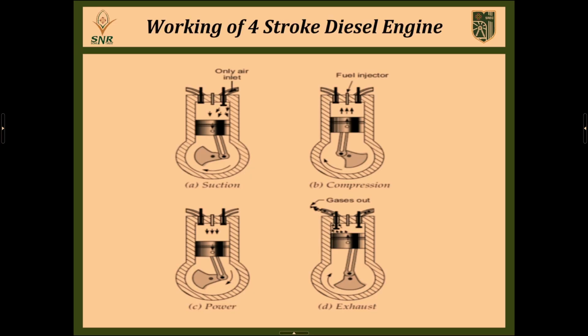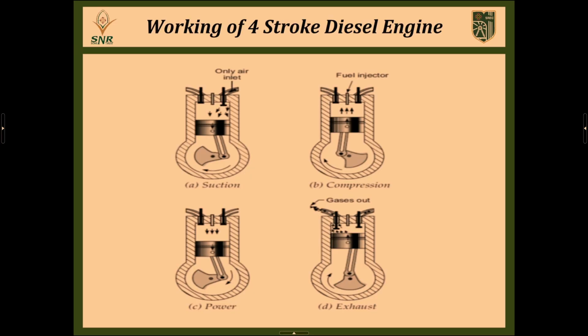Then only the wheel will start to rotate at very high speed. Whenever the power stroke happens, the entire power is transferred to the wheel. Then the automobile will start to move, from slow speed to high speed. So this is a cyclic process. Again and again this power stroke happens. So this is the 4 strokes.